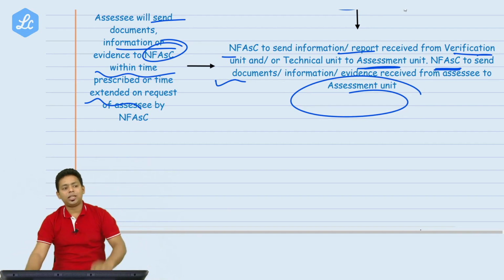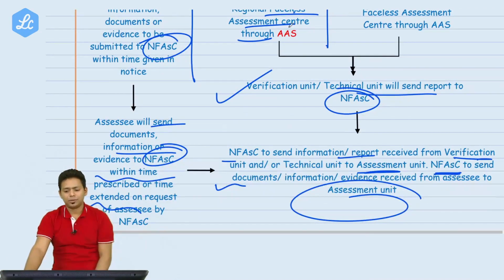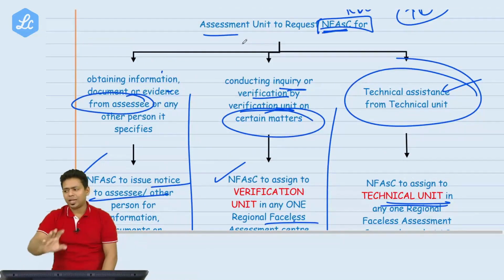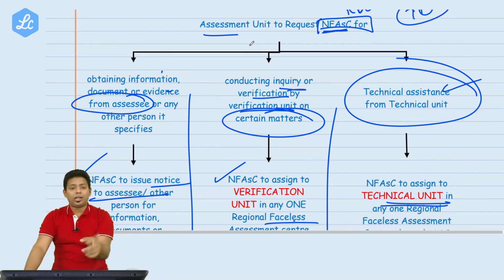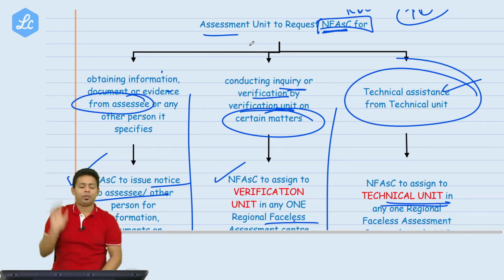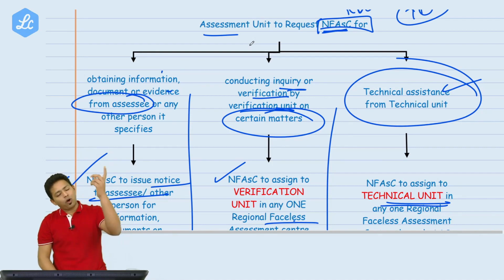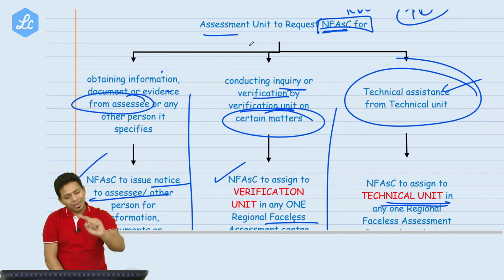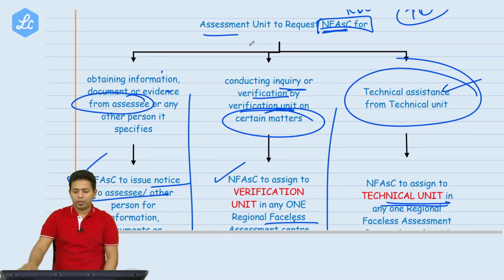Do you understand the basics now here? How basics is going to work? Understand only basics. You can see everybody is getting contacted only by NFSC, and everybody is submitting information to NFSC. Draft order will also be given by NFSC to review unit. Final assessment will be done by the NFSC only.